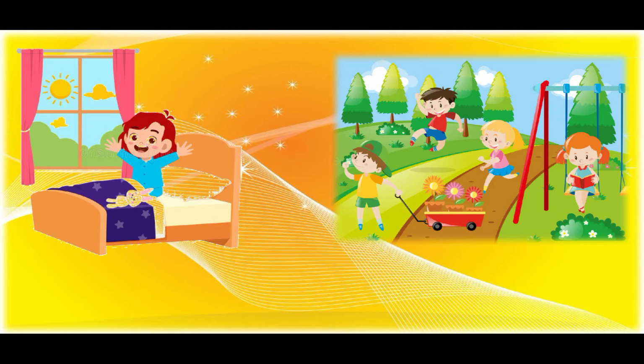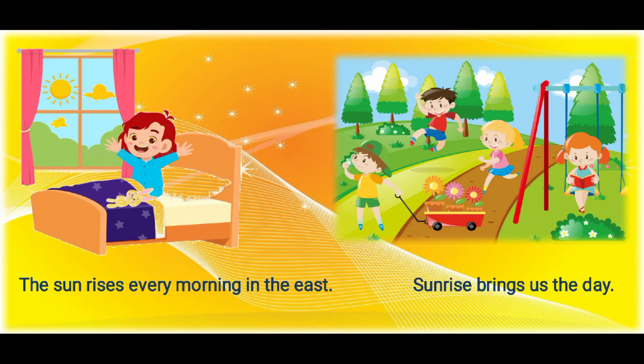Now see this first picture. It is of sunrise. Where does the sun rise? The sun rises every morning in the east. Sunrise brings us the day. In the middle of the day, when the sun shines brightly in the sky, it is called afternoon. We all wake up early in the morning because sunrise brings us the day.